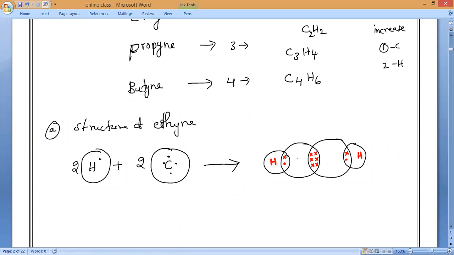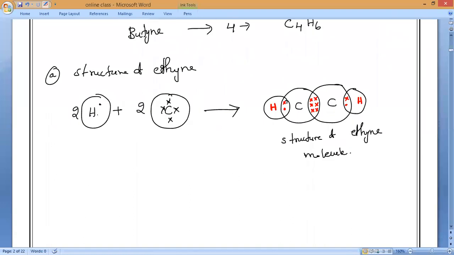So now, this is what? Carbon, and here also carbon. Is it right or wrong? Tell me, everybody. Yes? So this is what we call the structure of ethyne. So in the exam, I am saying, if they ask you, you need not do this also. You directly proceed with the direct structure. Just for your convenience, to understand better how it is happening, I'm showing like this.